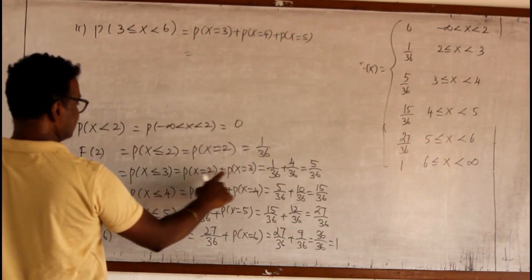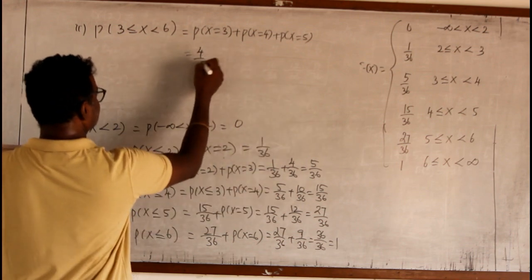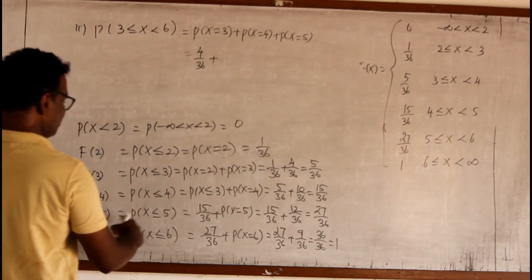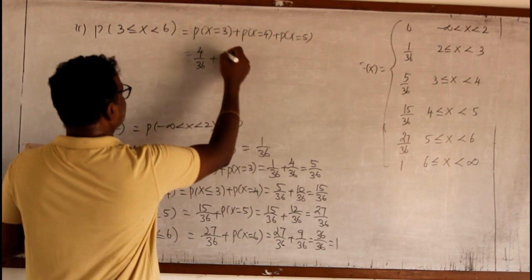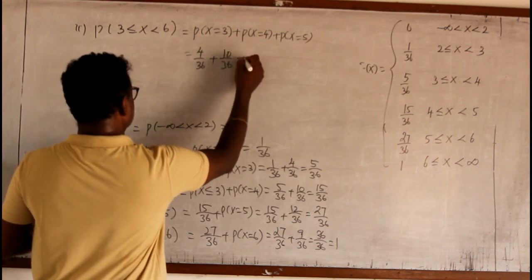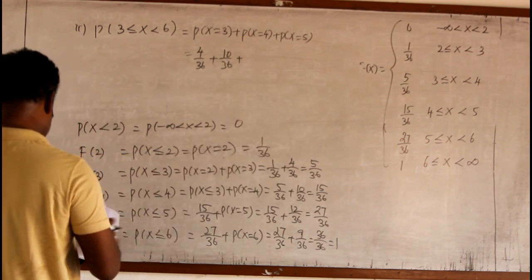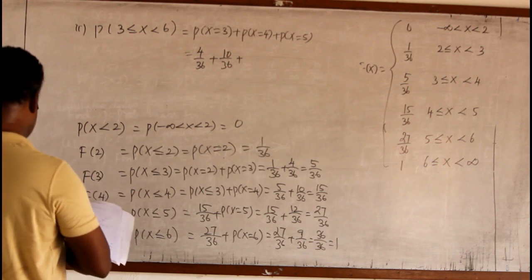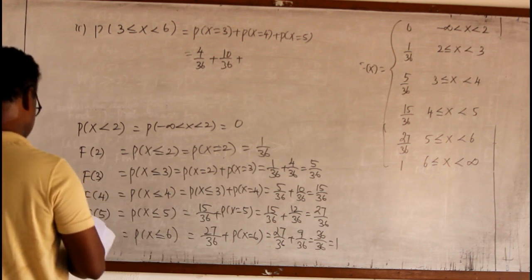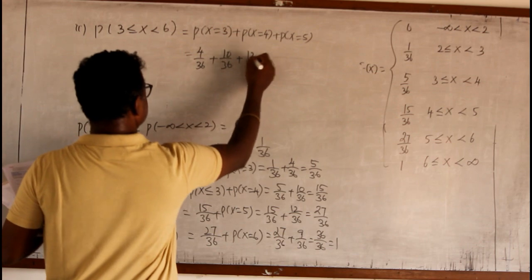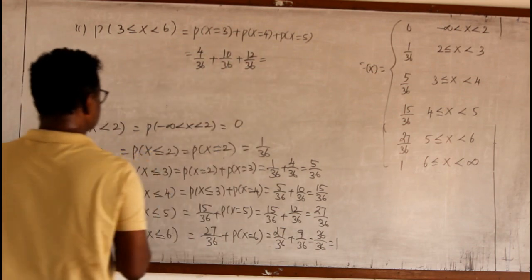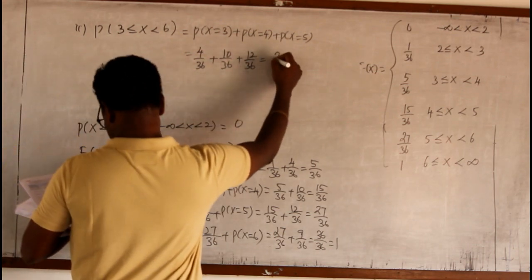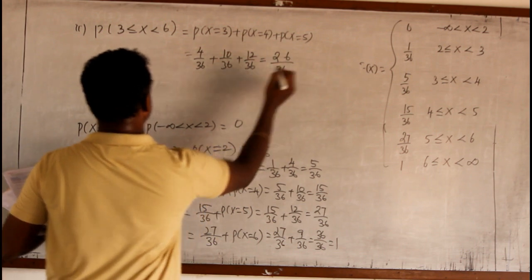For 3 the value is 4 by 36. For 4 the value is 10 by 36. Then for 5 the value is 12 by 36. So it is 14 plus 12, 26 by 36.